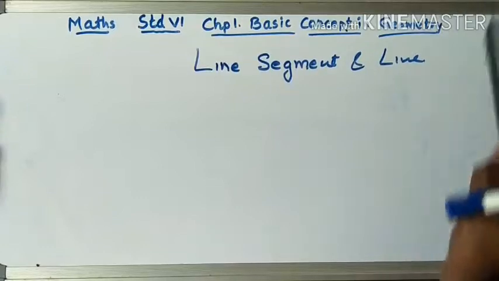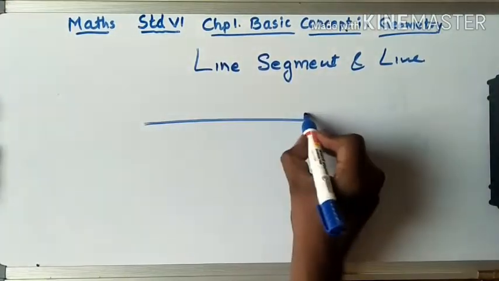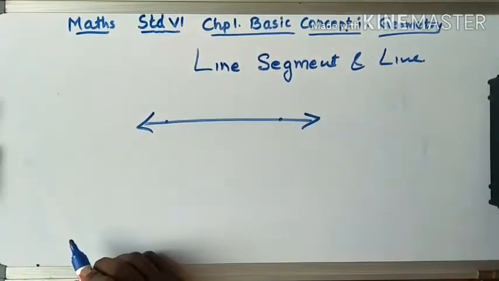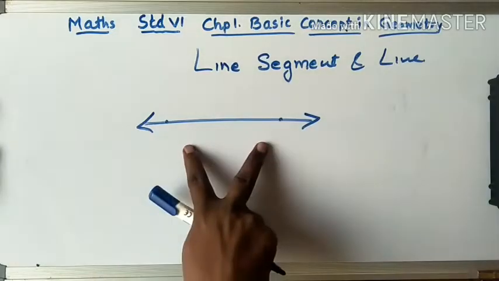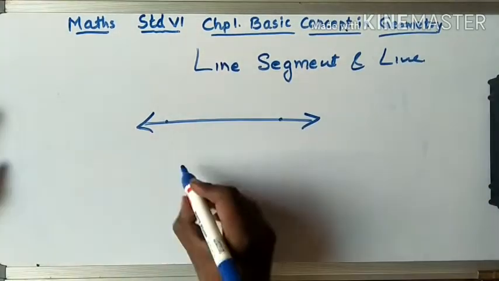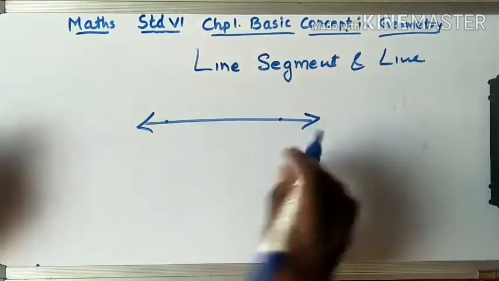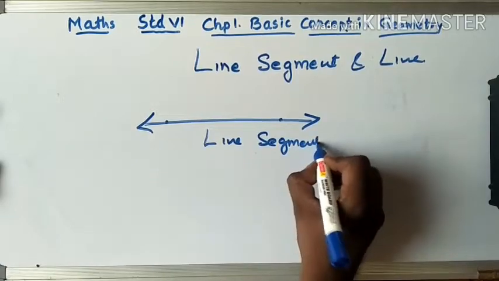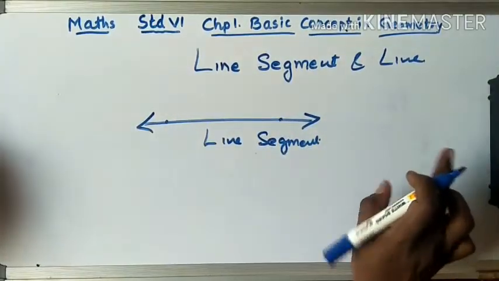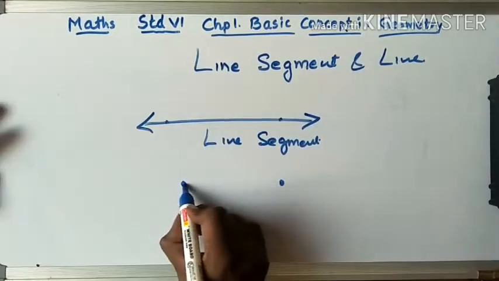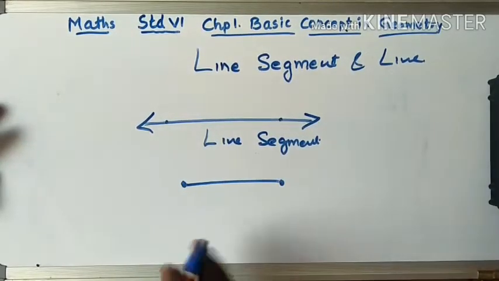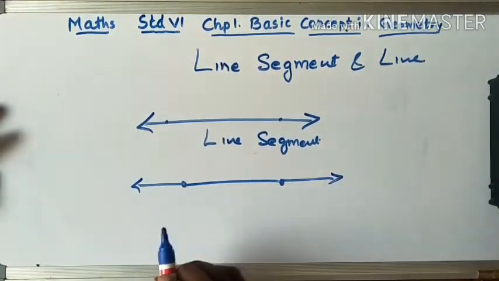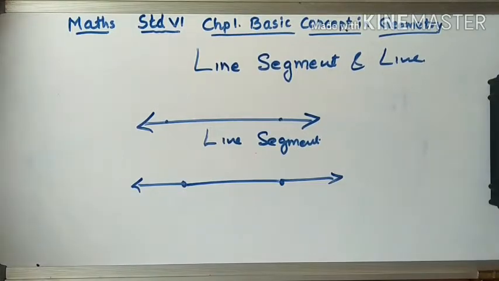Let me draw it. This is a line and we indicate it by putting an arrow. If I put a point over here, this is a segment, but this is a line. In that line you have a line segment. If I join the dot, this is only a segment, but if I put an arrow on both the sides, we call this a line.